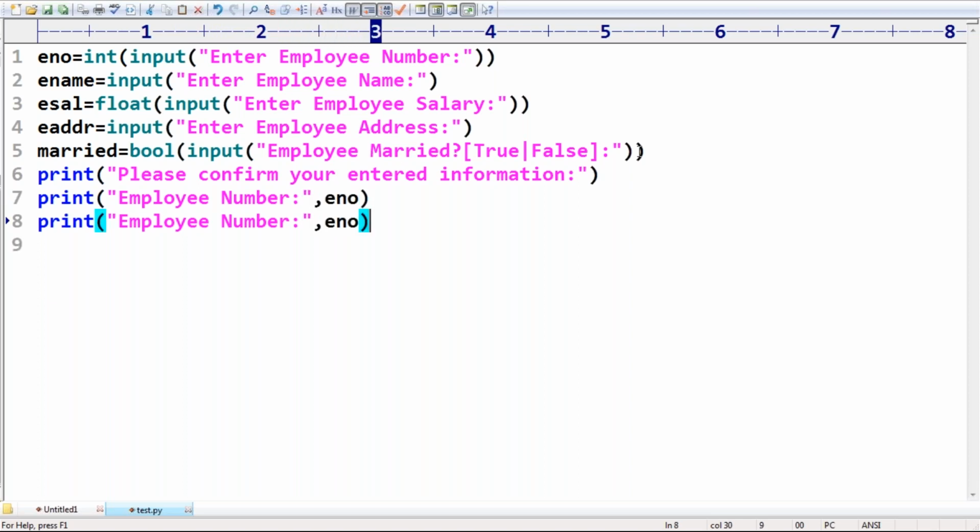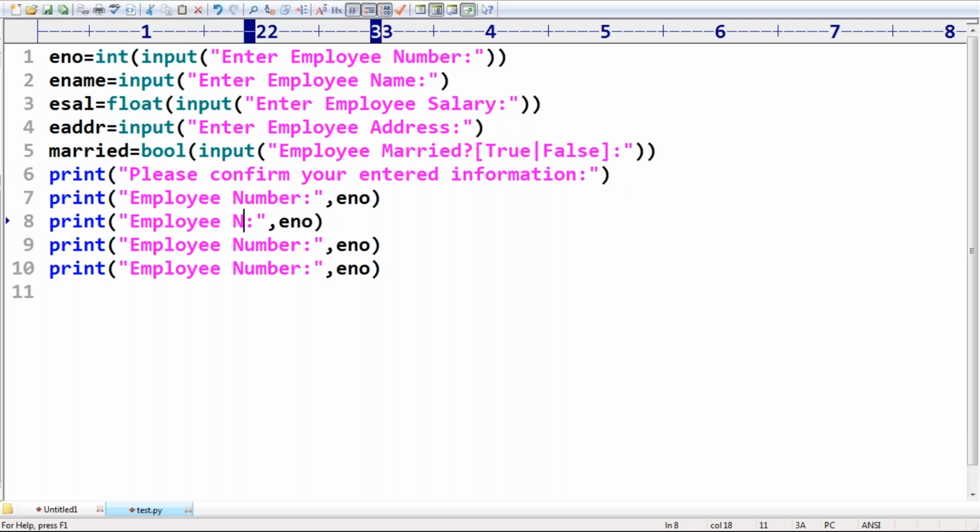Similarly, employee name, ename. Next, employee salary, esal I'm taking. Next, employee address, eaddress I'm taking.